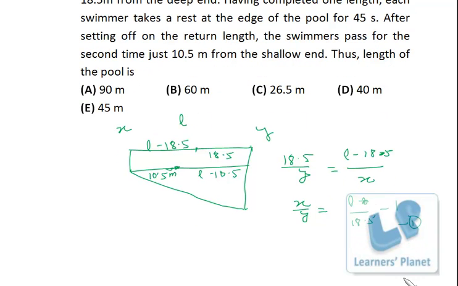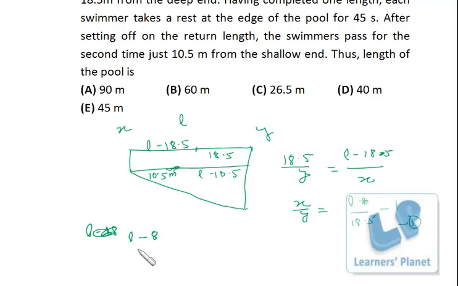Second one is, they are meeting over here once again. So the person who is going this way, he will cover now this length plus this length. So L minus 18.5 plus 10.5. So precisely I can say L minus 8. This length L minus 18.5 plus this length 10.5. So precisely the total length he will cover is L minus 8.